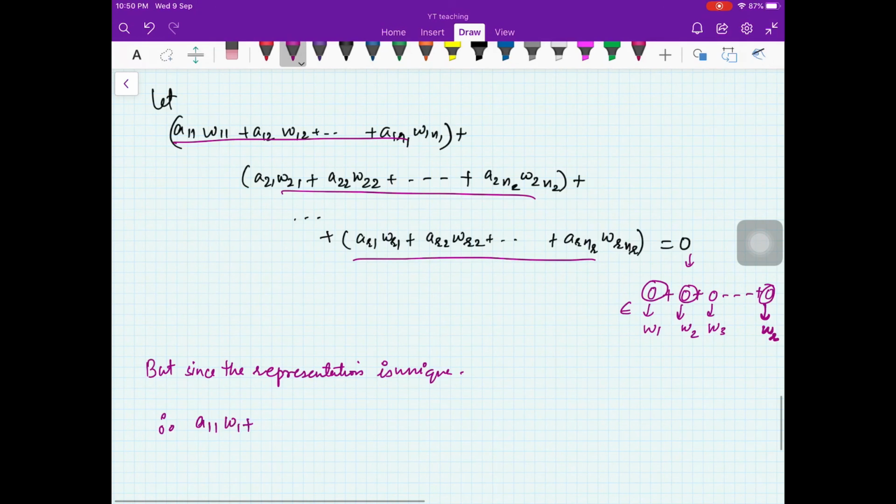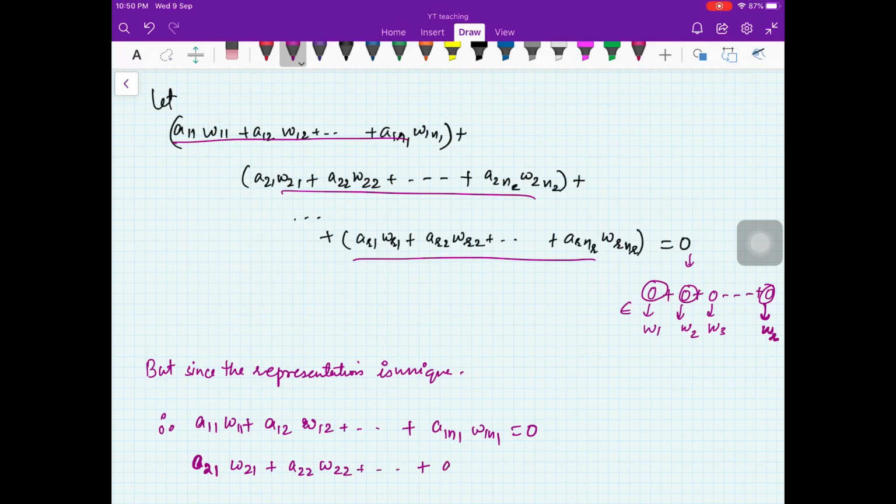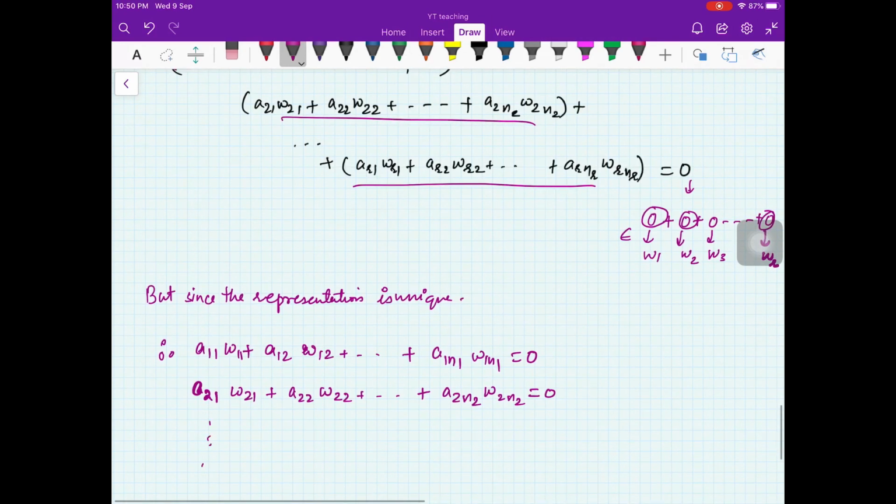Since the representation is unique, you get A11 W11 plus A12 W12 plus so on A1N1 W1N1 equal to 0. Then the second term A21 W21 plus A22 W22 plus so on A2N2 W2N2 equal to 0. And at the end you have AR1 WR1 plus AR2 WR2 and so on ARNR WRNR equal to 0.